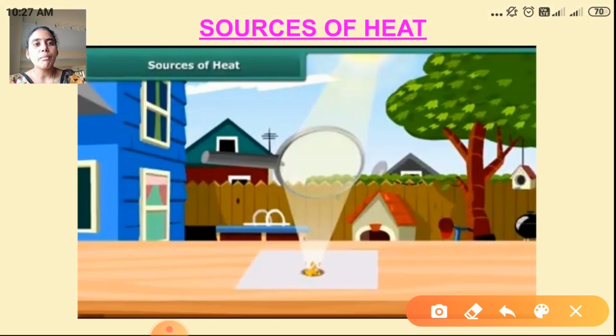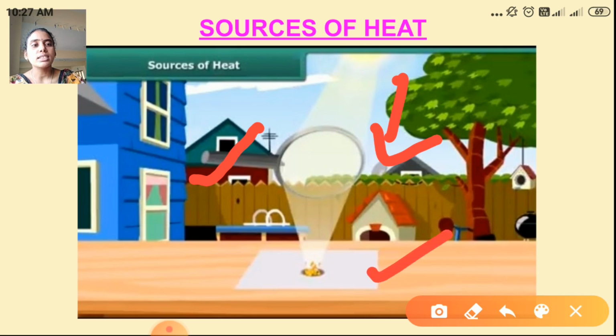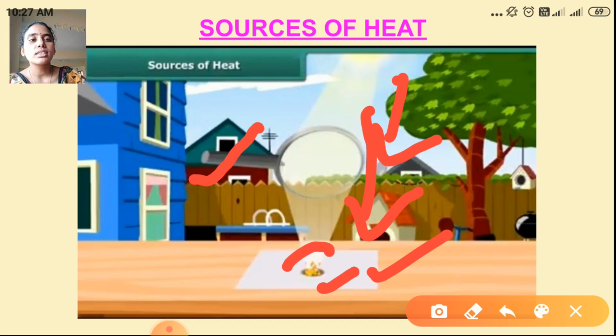Here, use a magnifying lens. This is the magnifying glass to focus on the sunlight, and this is the sunlight. Focus the sunlight on a piece of white paper. This is the piece of white paper. Use a magnifying glass to focus the sunlight on the paper. At the position where the sunlight is focused, the paper becomes hot and starts to turn brown. The paper turns brown and bursts into flame.